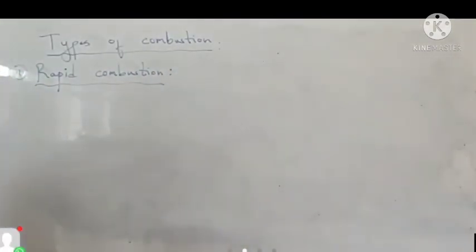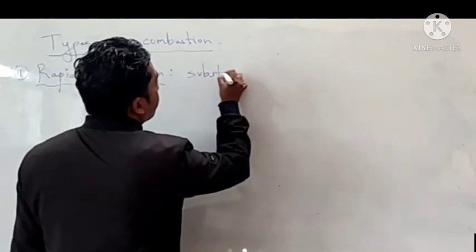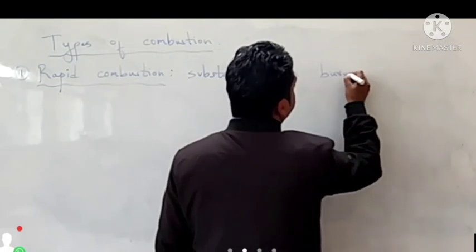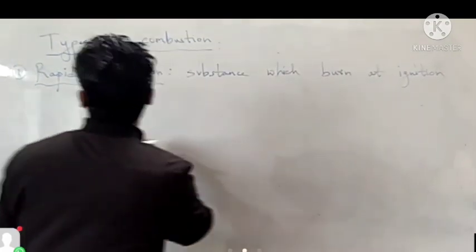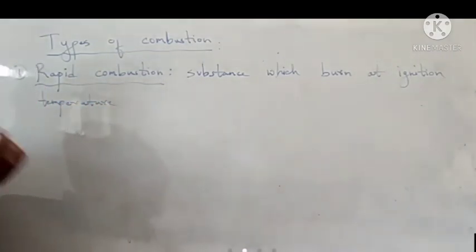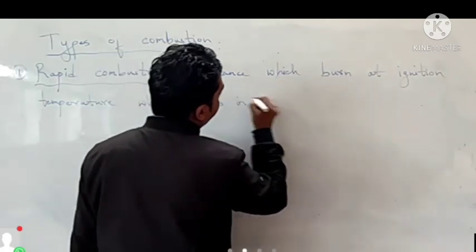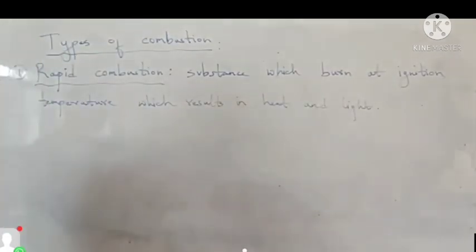The process in which a substance combines chemically with oxygen at a temperature above its ignition temperature, that means the substance which burns at ignition temperature, which results in heat and light, is called rapid combustion.